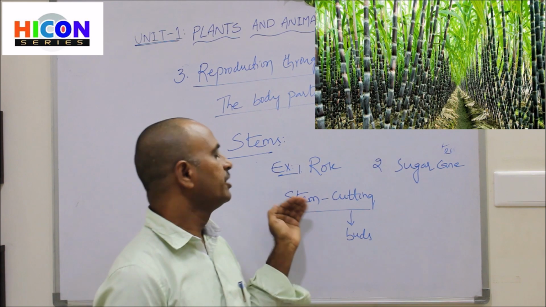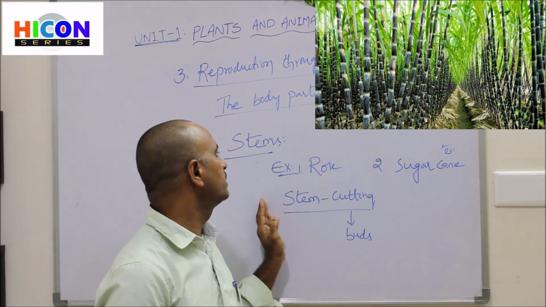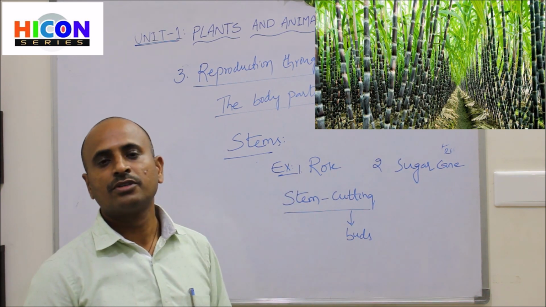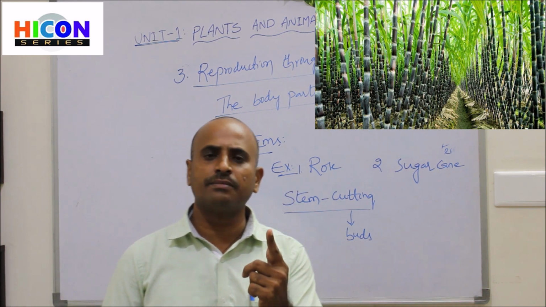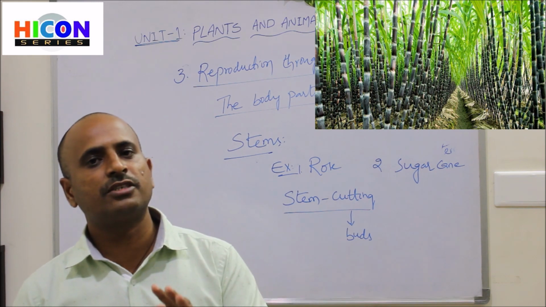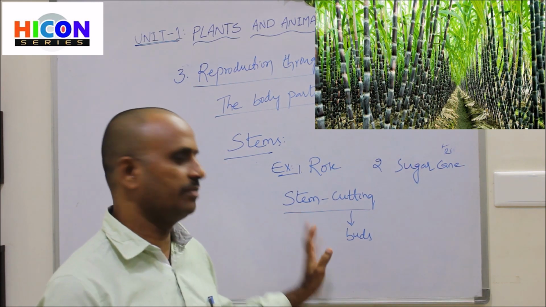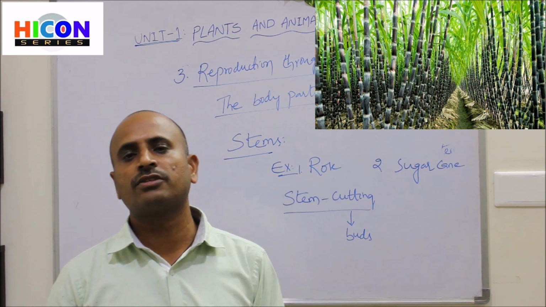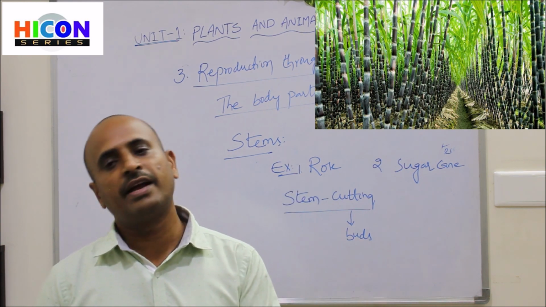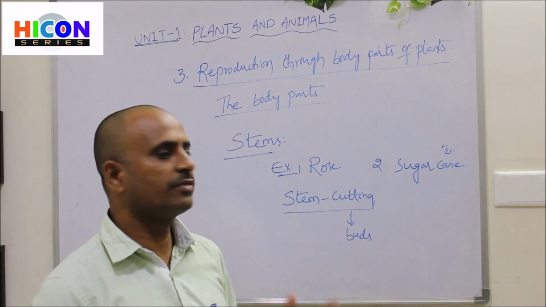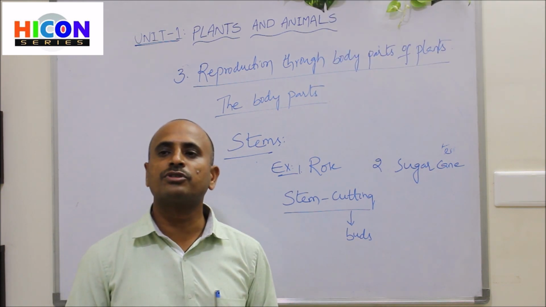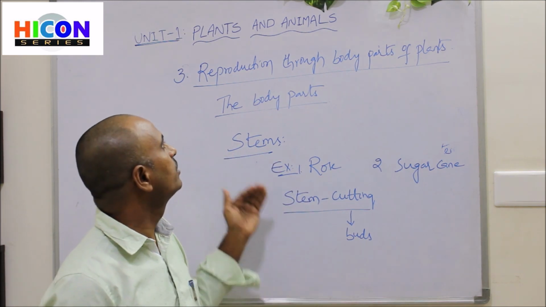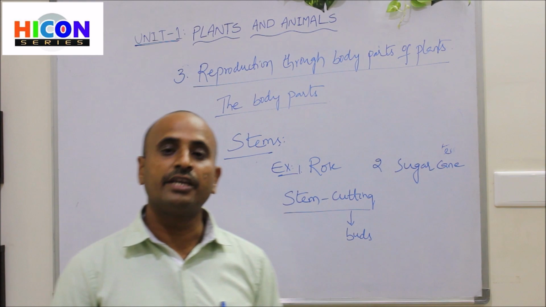So in this way, some plants can reproduce new plants from their stem cuttings. That means from their stems. Their stems contain buds, and if you cut their stems into small pieces, those are called stem cuttings. And if the small pieces of stem cuttings are planted in the soil, you will get new plants. So in this way, plants reproduce new plants in different ways. So this is about the chapter Reproduction in Plants.